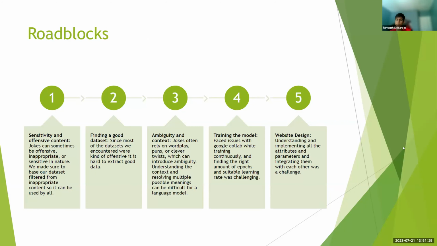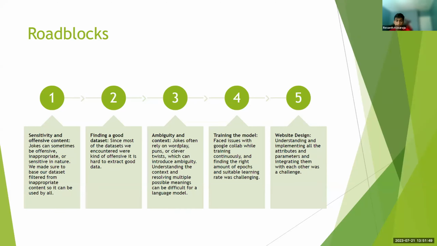And then a few roadblocks that we hit were sensitive and offensive content, because it was really hard to find a big data set of jokes which had appropriate content. And it was also really hard to make sure that our AI didn't generate inappropriate content for a joke prompt. And then ambiguity and context.